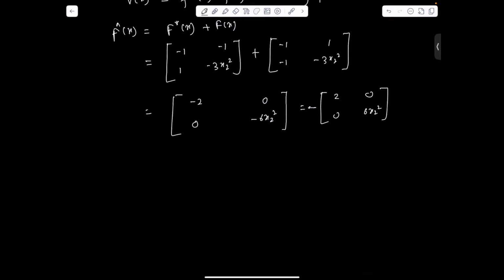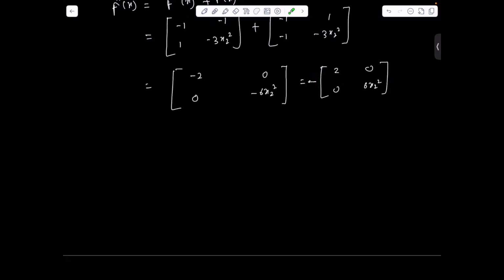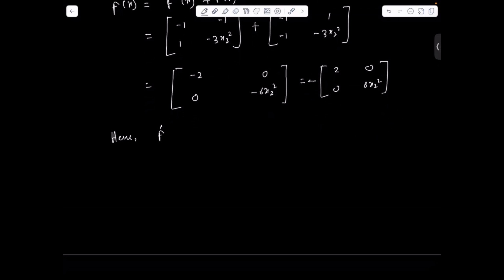So we can easily comment that this matrix is positive definite. And since there is a negative sign here, F cap x is negative definite. Hence F cap x is negative semi-definite.